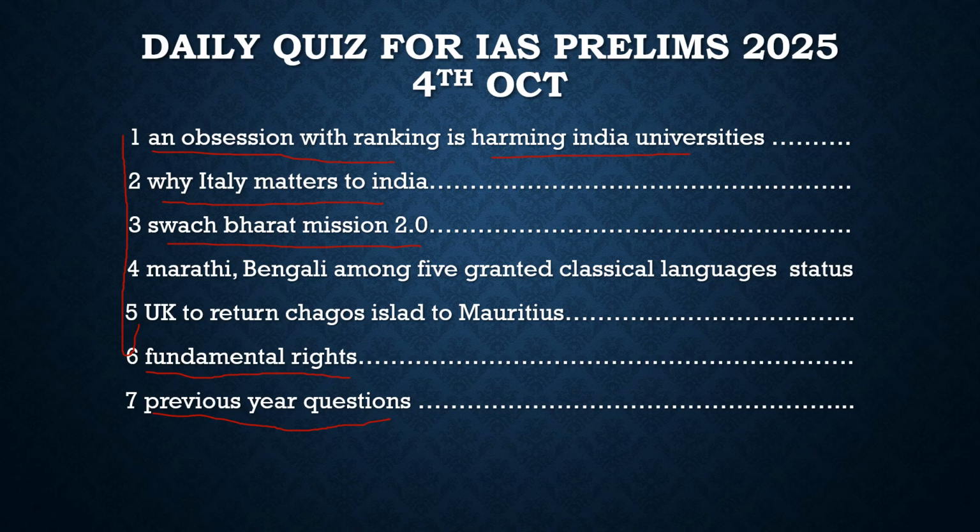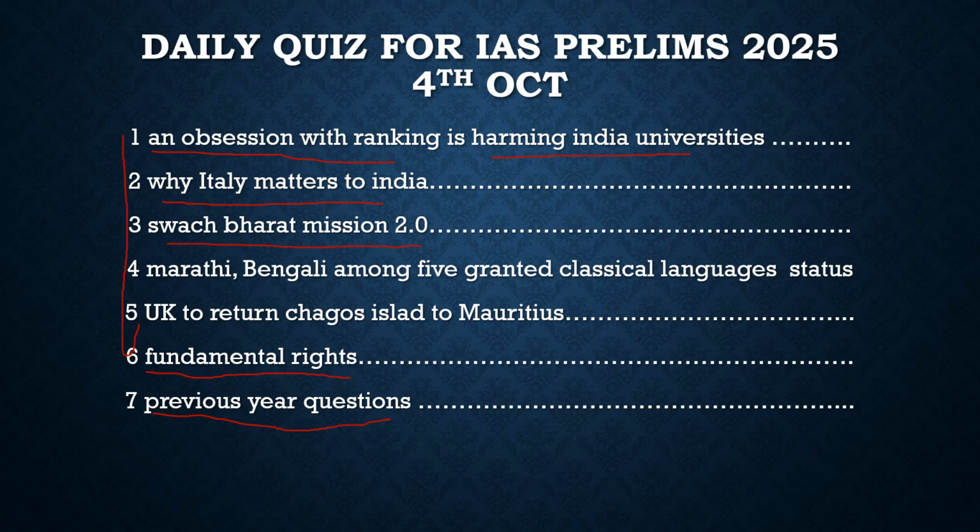After that, there was another article in the news. It talked about how the Union Cabinet has granted classical language status to 5 more languages. And what are these languages? It is Marathi, Prakrit, Pali, Assamese, and Bengali. So it becomes very important for our prelims. We should know what the additional 5 languages are, and what were the earlier languages added to the classical languages. They were Tamil, Sanskrit, Telugu, Kannada, Malayalam, and Odia. Most of them were South Indian languages.